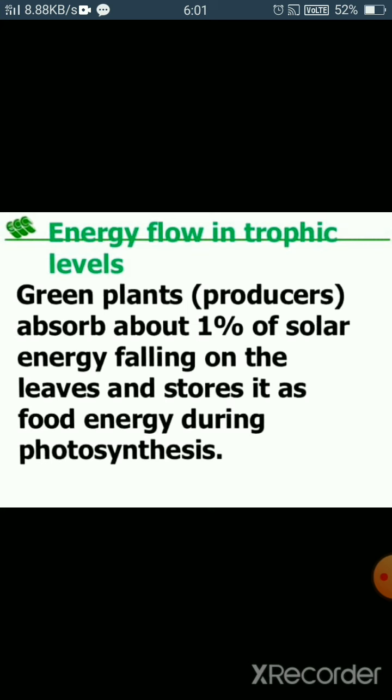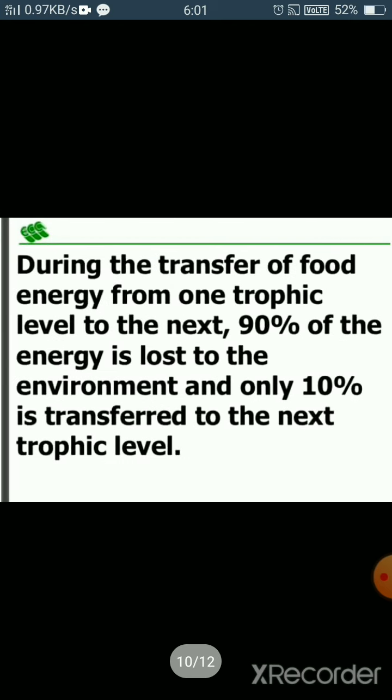Firstly, the green plants, the producers, absorb about 1% of the solar energy falling on the leaves and store it as food energy during photosynthesis. So 1% of the solar energy is first absorbed by the green plants, that is the producers, forming the first trophic level. After that, these plants are consumed by the primary consumers, right?